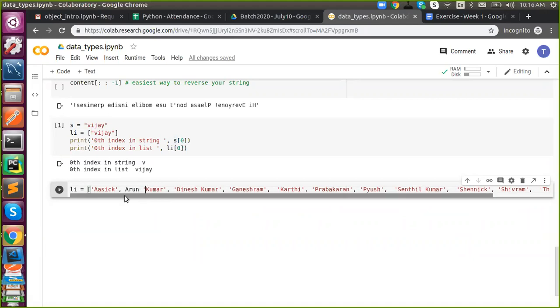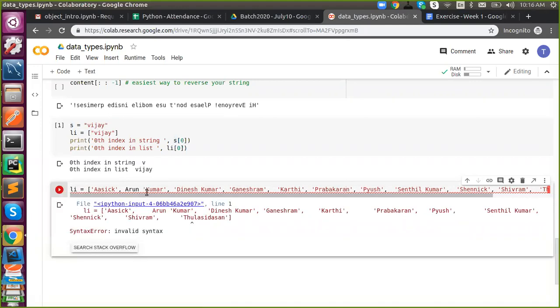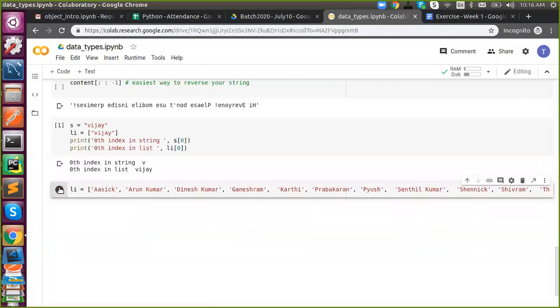Now, this will raise a syntax error, obviously, so you have to correct your mistakes. Now it's done. Here I kept the complete names inside my list, but in a string you can hold a single name, or if you want to keep all the names together, you can still do it, but in a single line, not completely.